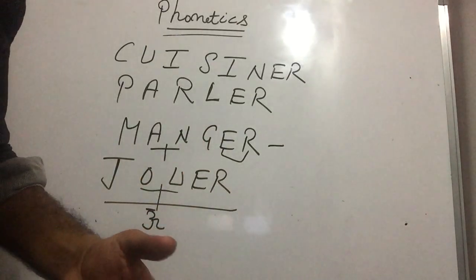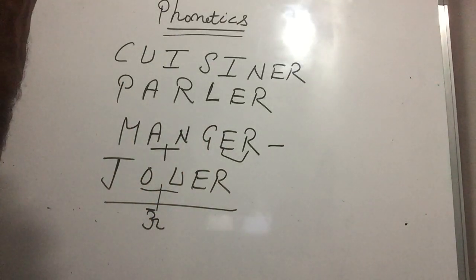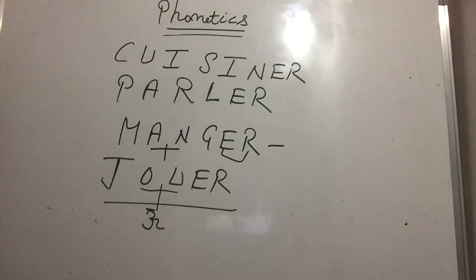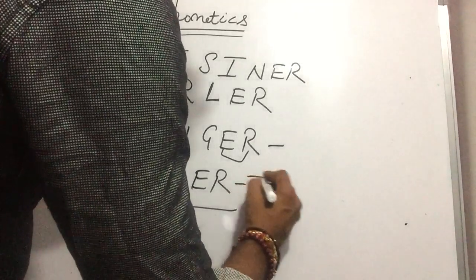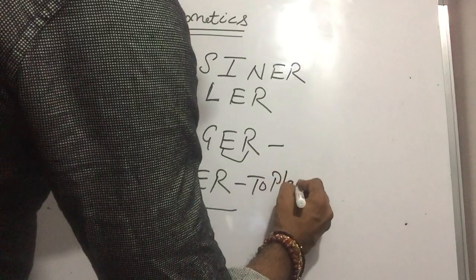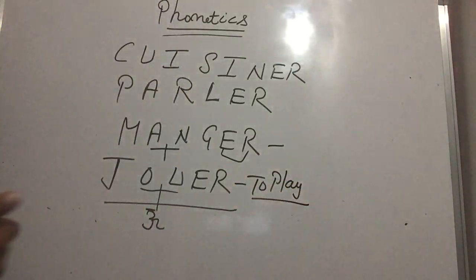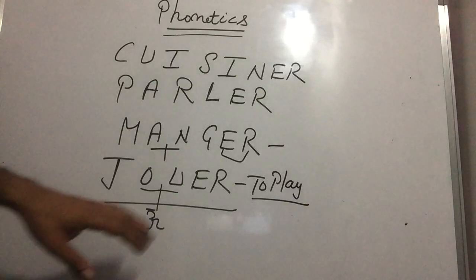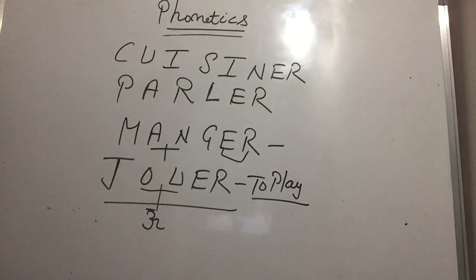What you can do is, this means jou. Jouer, very good, Paji, very good. You are very, very intelligent, Paji. Jouer is to play. I believe you will get up in the French language. You will reach the top level very soon. Very good. Jouer is to play. Okay, Paji? Is it clear to you?